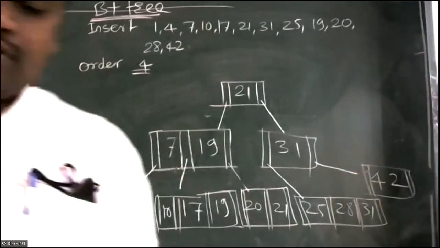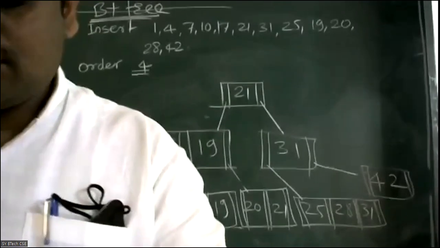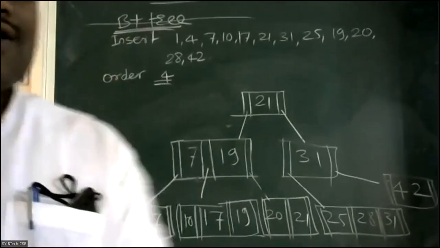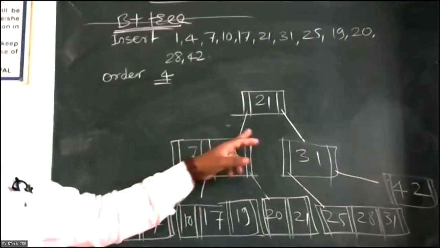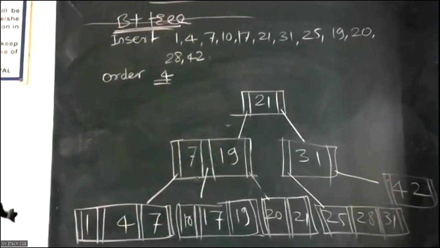Now the question is, so here the 21, sorry, your question is very correct, right? Now, is it necessary to maintain the 21 here?